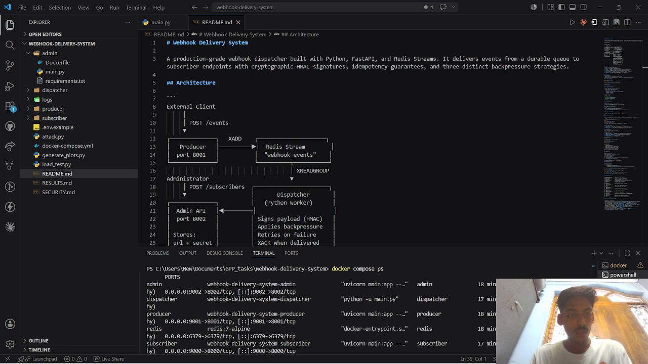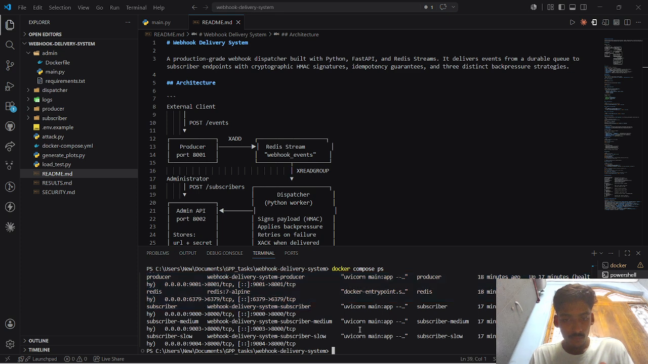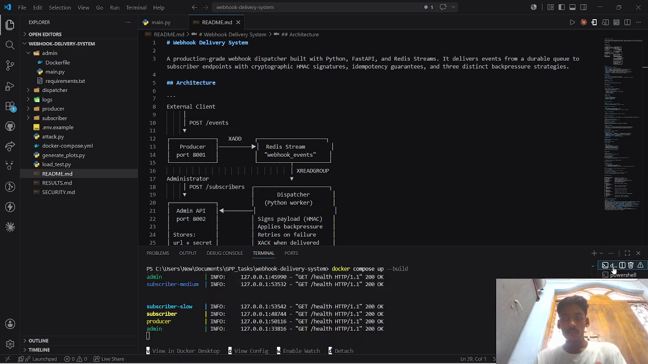As we can see, the four services are event producer, admin API, dispatcher, and subscriber simulator. The event producer accepts the events, the admin API manages the subscribers, the dispatcher delivers the webhooks reliably, and the subscriber simulator receives and validates the webhooks. You can see the entire application is running.